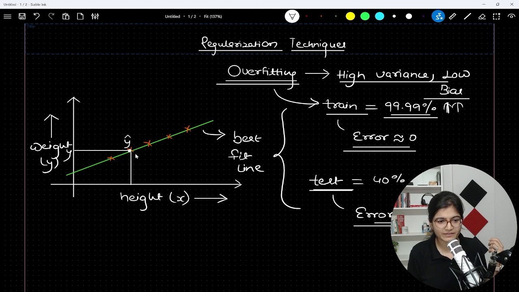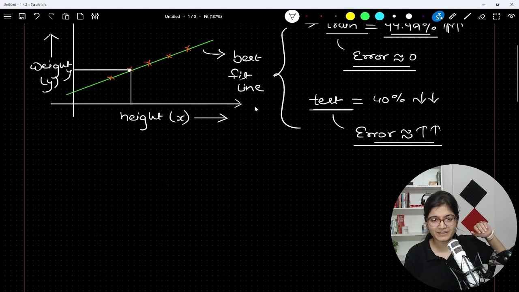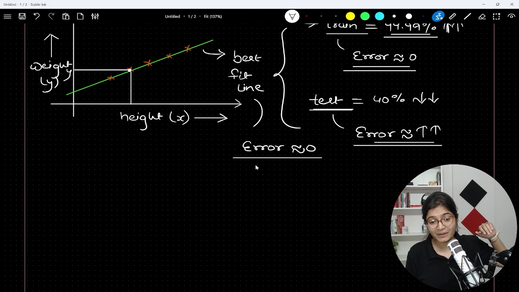The difference between these two values is approximately 0. Y is lying on this part and y cap is also lying on this part. So what we have observed is that in this case we will certainly get the error value as approximately 0. But this is happening for the trained data.